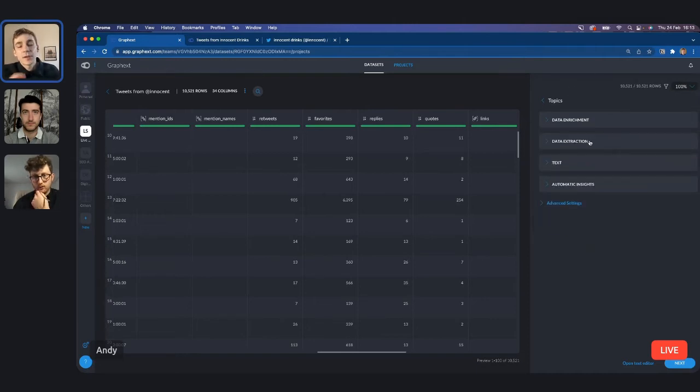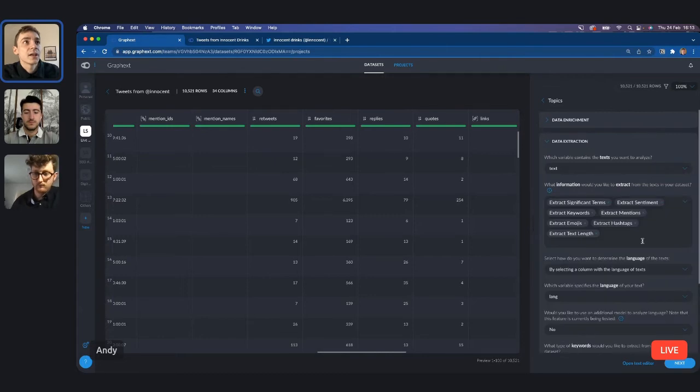And then also another tab which you might want to configure. As Paul's already said, you don't have to configure this at all, but it's just worth checking the kind of things that we're going to be extracting from the text. So Graphext is going to set us up immediately with significant terms, mentions, hashtags, the length of the text, the length of the tweet, the keywords, the emojis. I'm not going to change this default configuration because it works so well and gives us a lot of useful variables, and there's not too much in there. We could choose more, but there isn't too much in there that isn't useful, actually.